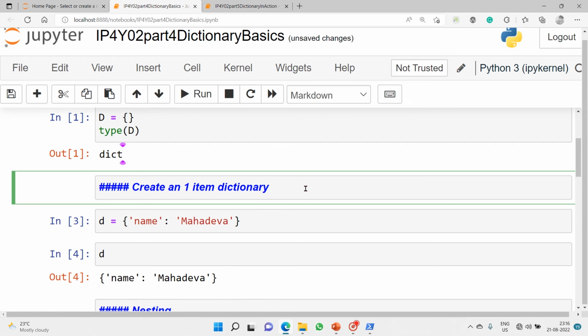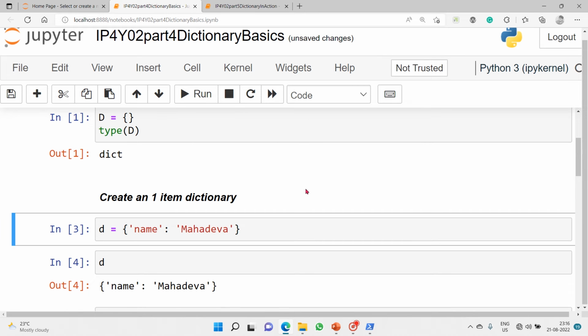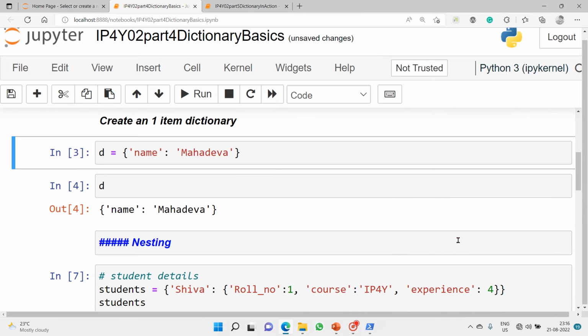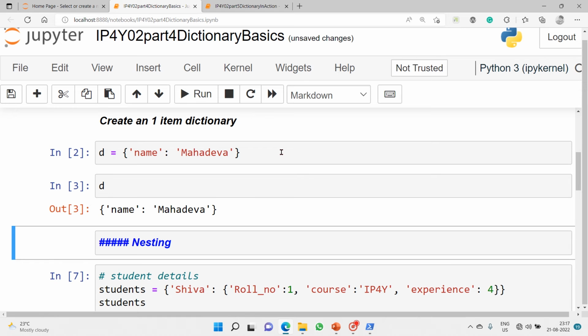And second one is create a one item dictionary. Let's see how we can make it. So a reference variable is d, and then open curly braces, and the name is the key, and Mahadeva is our value. Mahadeva is mapped to the name using a colon. So this is our key, and colon is for mapping, and this is the value. So it is one key value pair. So this is a one item dictionary. Okay, done.